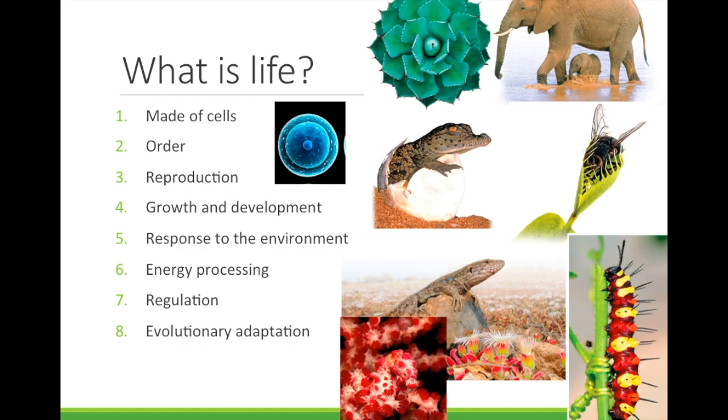Number 8, evolutionary adaptation. Evolutionary adaptation means that all living things have the capabilities to change over time. The seahorse in the picture is so adapted to its environment, its body looks exactly like the coral, and it is very hard to see. This is good for the seahorse because it is not as likely to be eaten by predators. The organisms that are well suited to their environment survive and pass on their genes. Then eventually groups of organisms become well adapted to the place that they live.